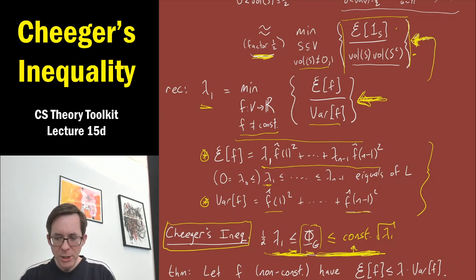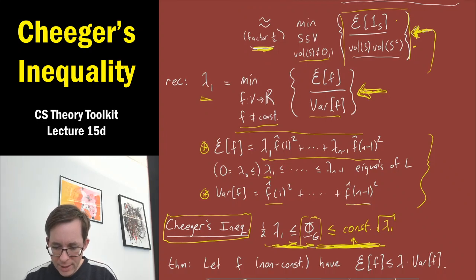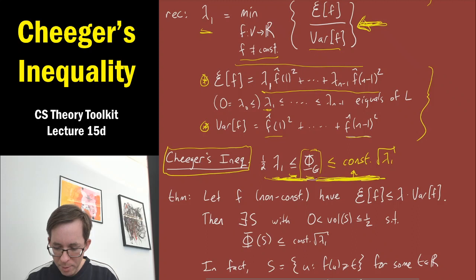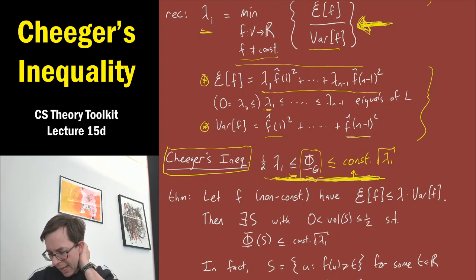Okay, finally, as I mentioned in the lecture, Cheeger's inequality is a little bit better than this. If you think about the upper bound, what is it telling you? It tells you that if there's some function f that achieves a small ratio, lambda 1, then there actually has to be a set of vertices S with small conductance, where small gets changed up to the square root. And Cheeger's inequality's proof is actually very constructive.